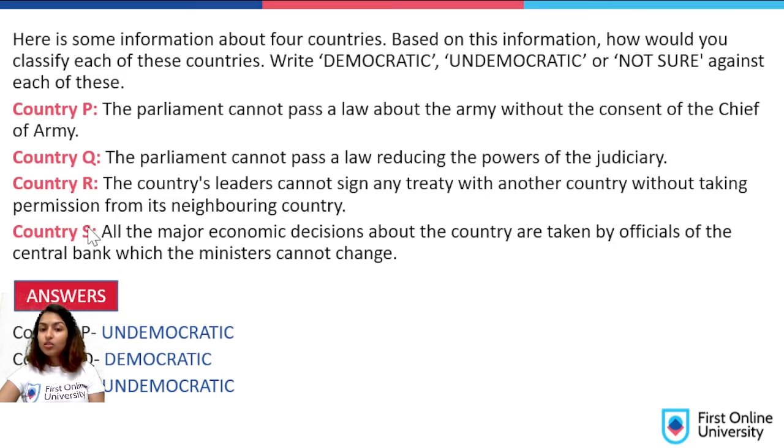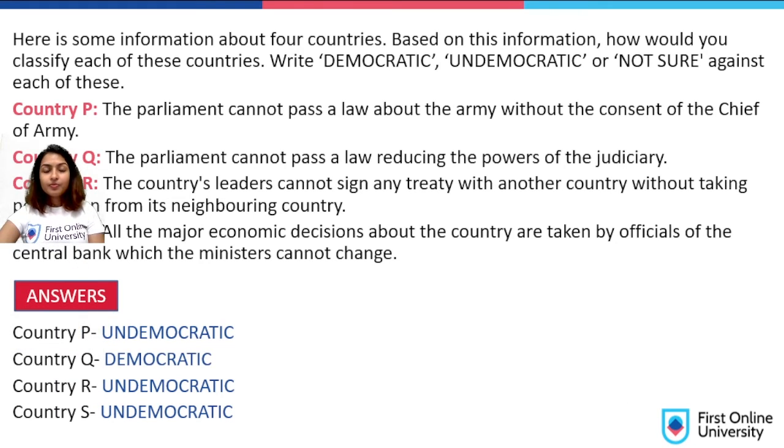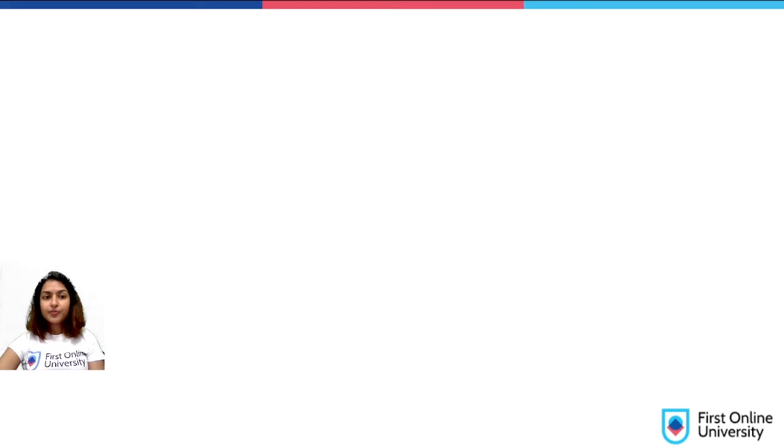Country R is totally undemocratic. Because see, again, like the first country P, without the consent, there's also a term saying without the permission. So these are very big words, and it's against the concept of democracy. All the major economic decisions about the country are taken by officials of the central bank, which the ministers cannot change. So country S is completely undemocratic. Let's go to the next question.